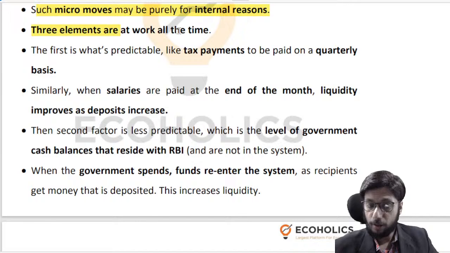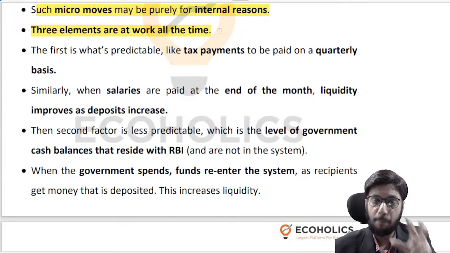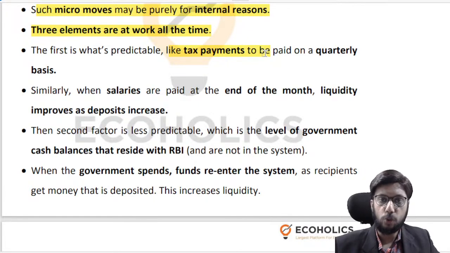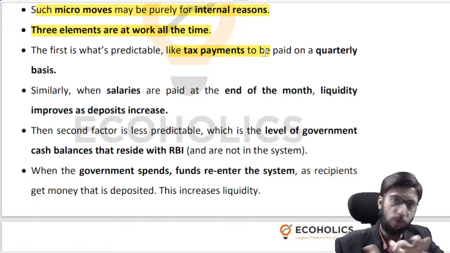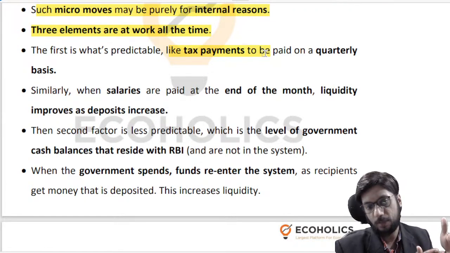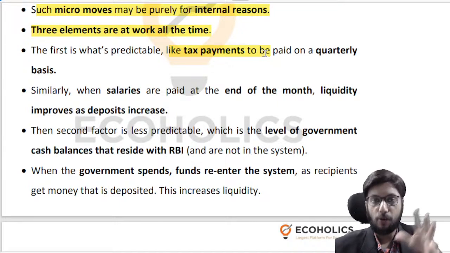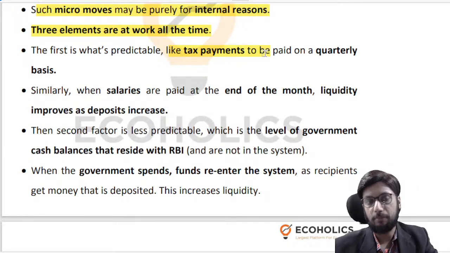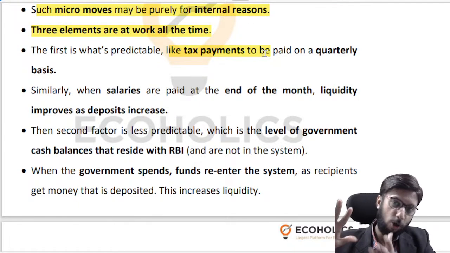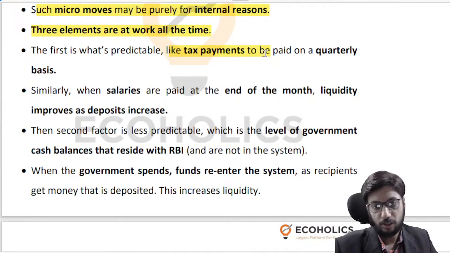There are three important developments that impact liquidity in the banking system, in the financial system. First is tax payments. When tax payments come due, a lot of taxpayers put money into the government's bank accounts, and the government hoards that money for a longish period of time. So a lot of liquidity goes away from the system, because the government has a tendency to collect money and sit on it for some time. They want to contain the fiscal deficit, and make sure they have money when they actually need it. So when tax payments are done, a lot of liquidity exits the system.